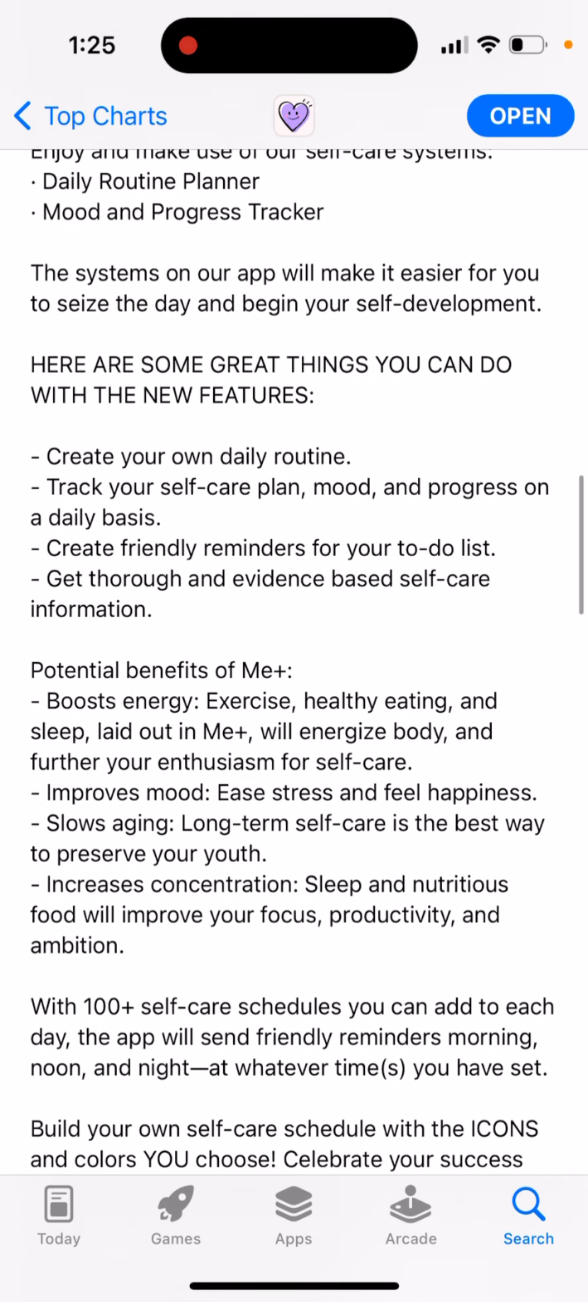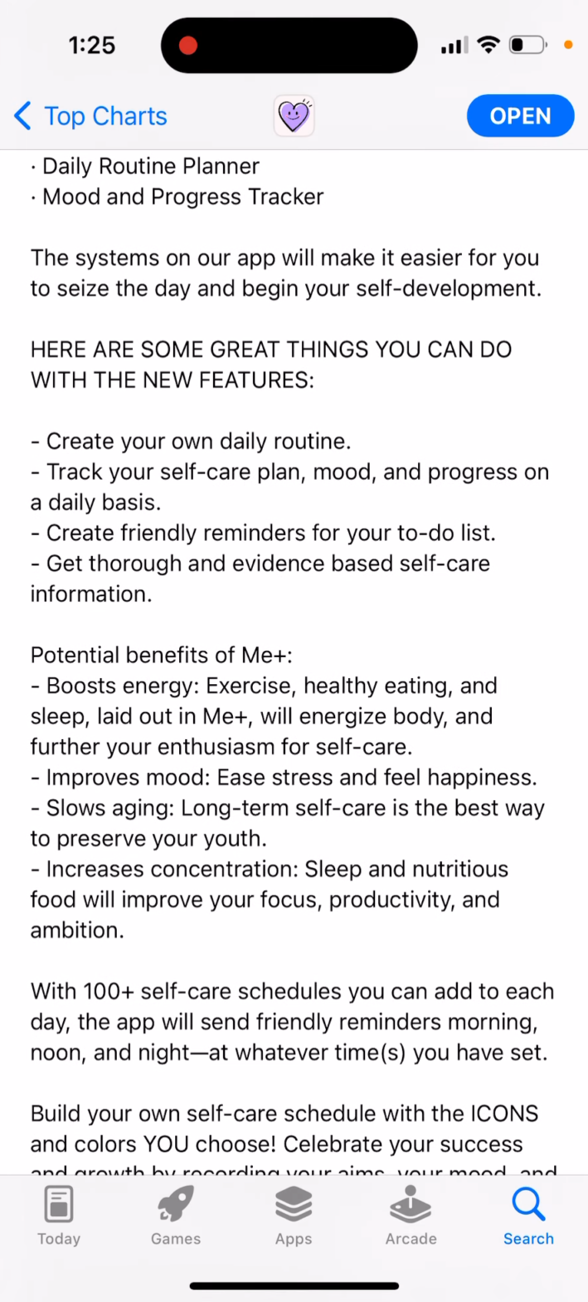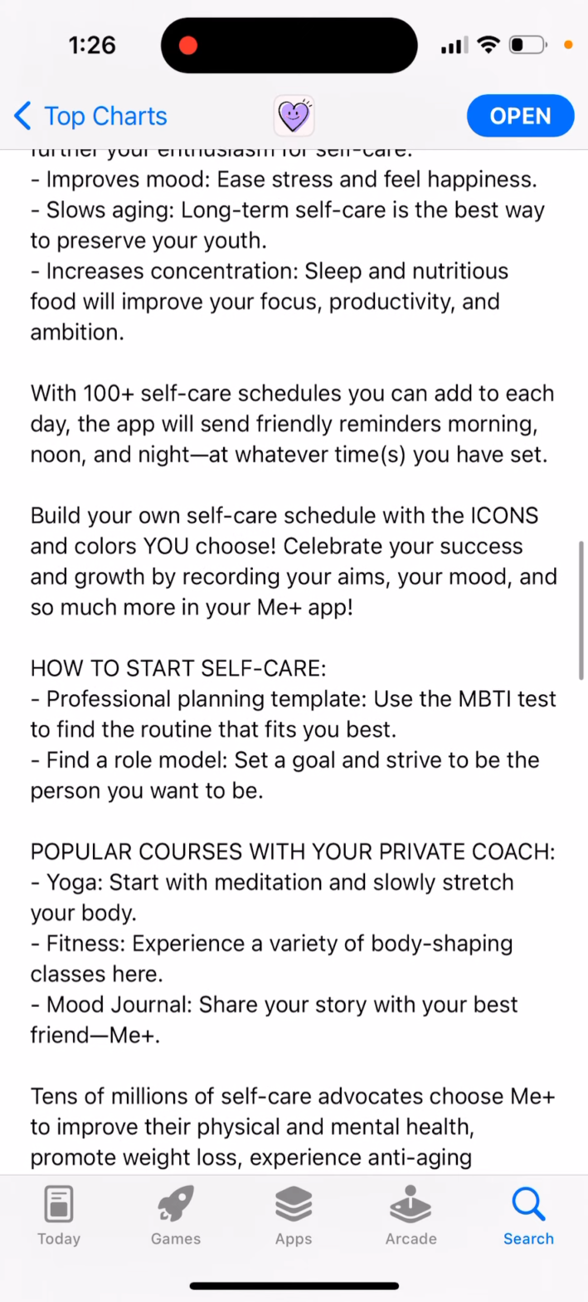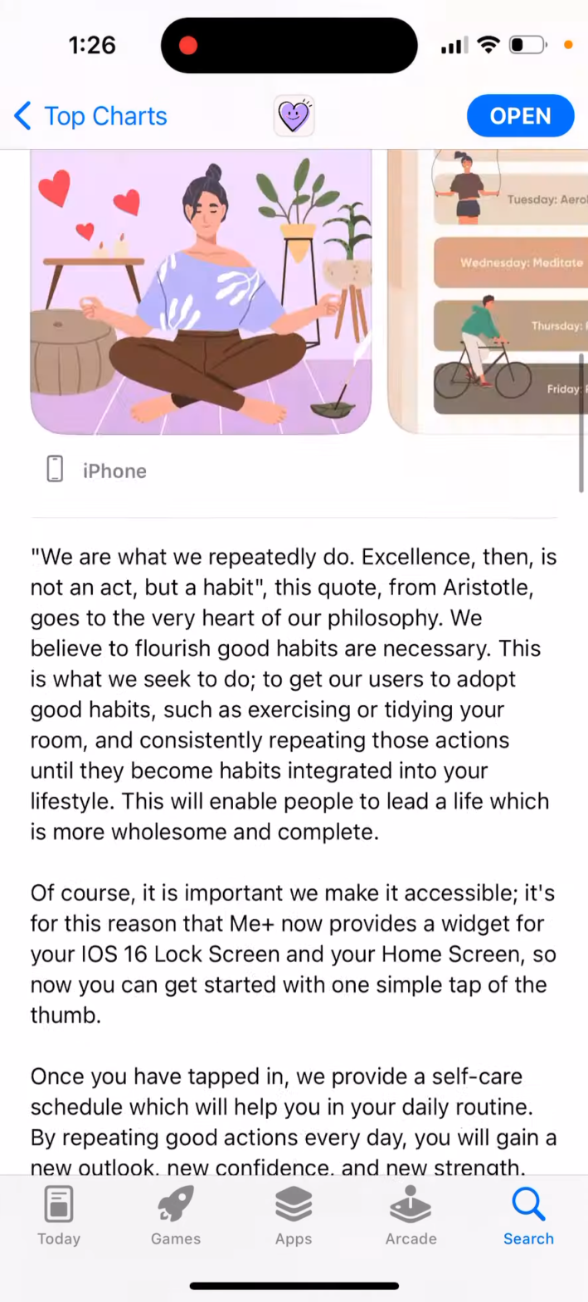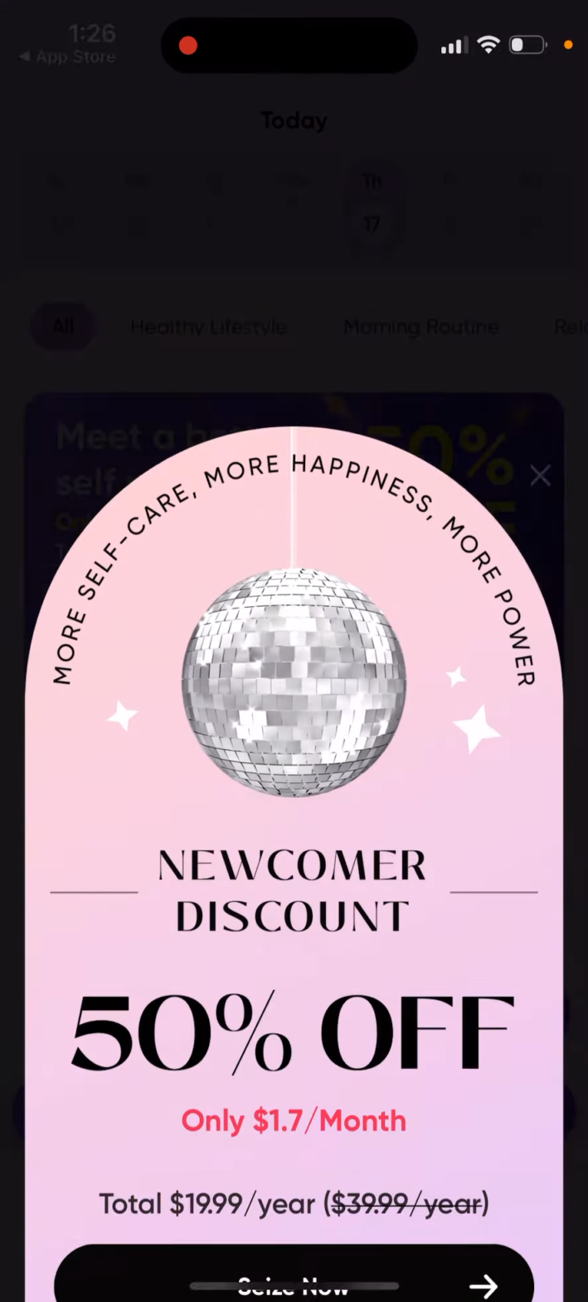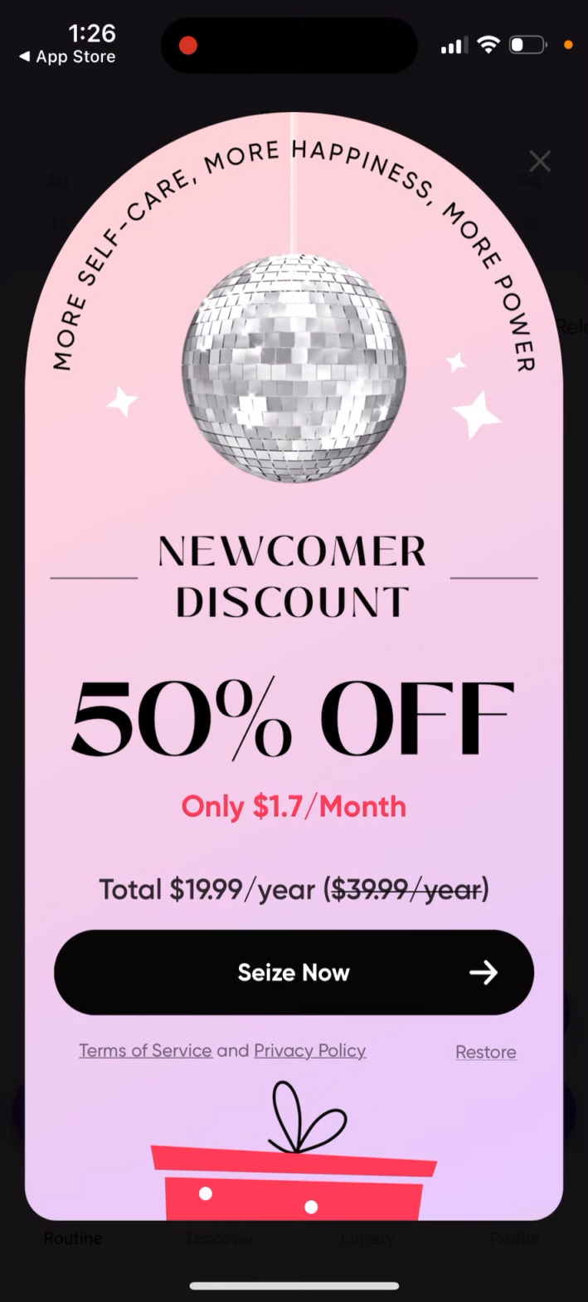So you can create your own daily routine, track your self-care, plan mood and progress on a daily basis, create friendly reminders for your to-do list, and get evidence-based self-care information. So this app boosts energy, improves mood, slows aging, increases concentration. That's just what they claim. And with 100 plus self-care schedules you can add to each day, the app will send friendly reminders morning, noon, and night, and whatever times you have set. So let's jump into the app and see how it works.